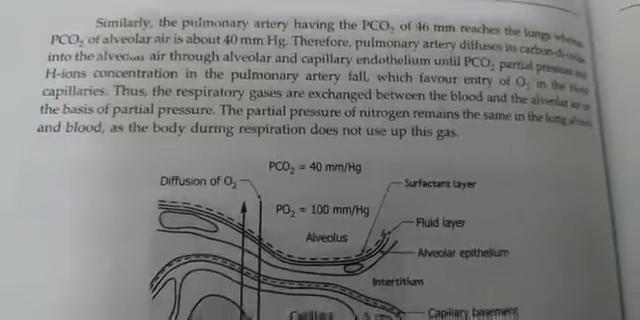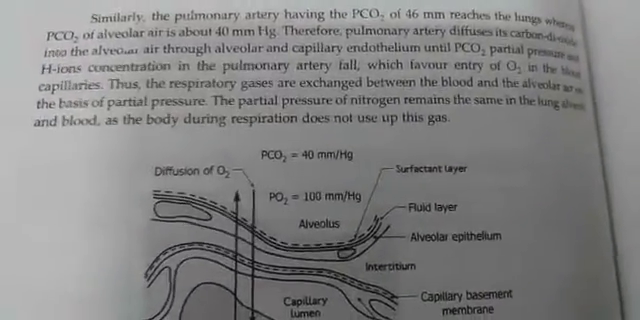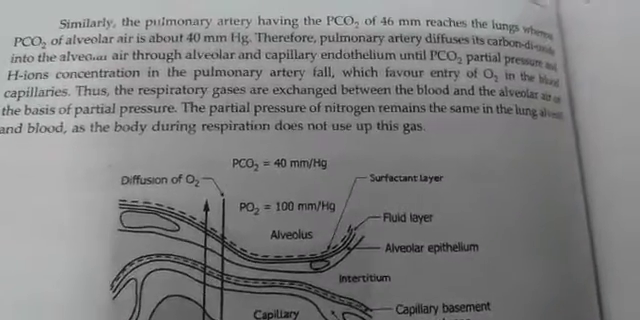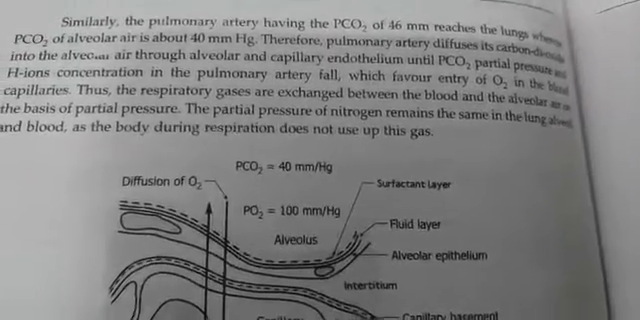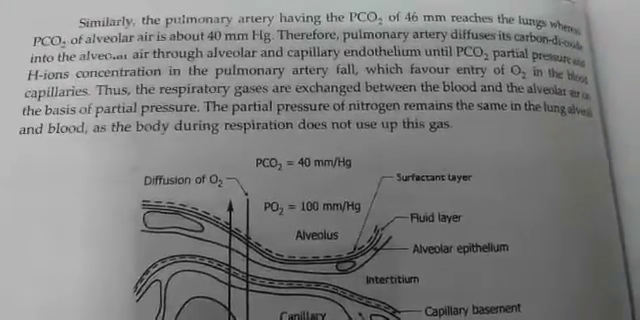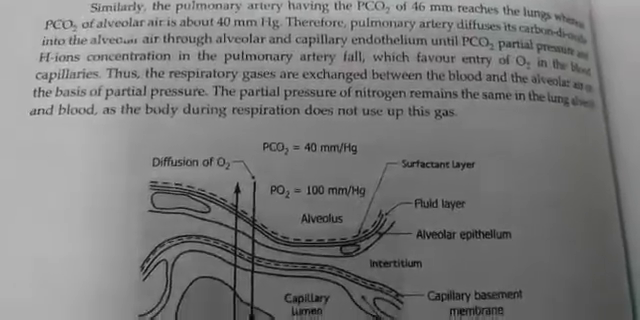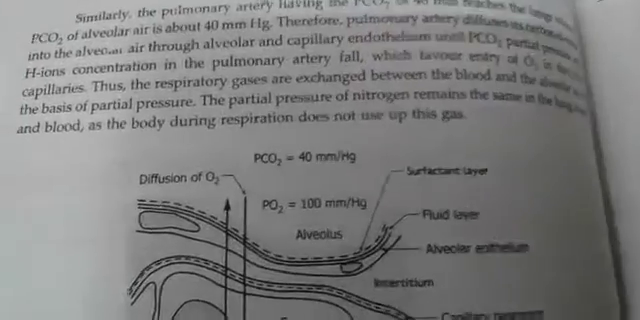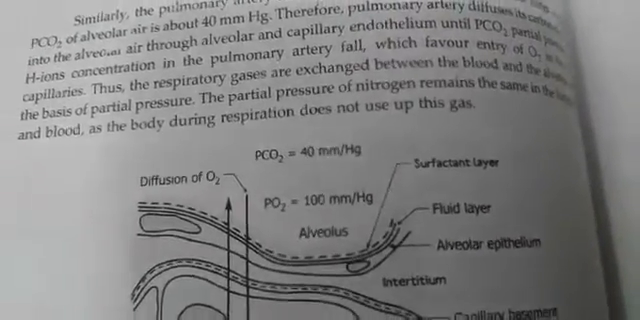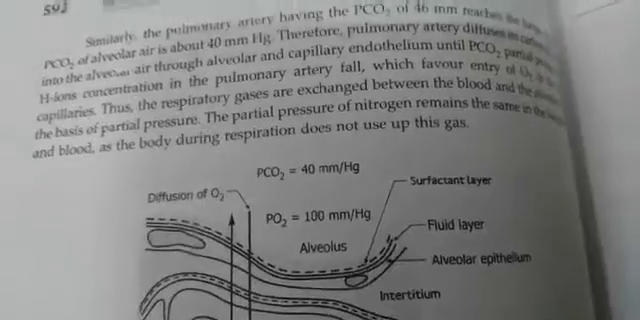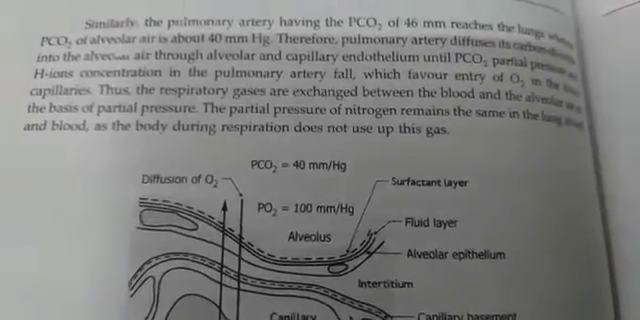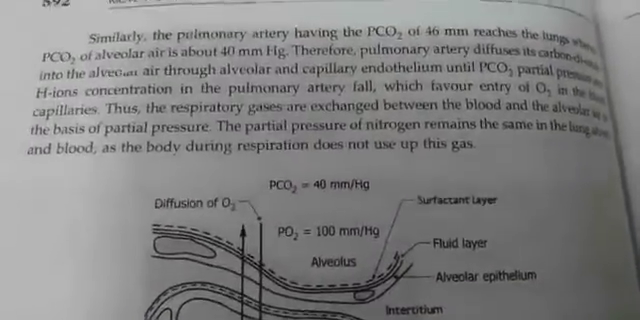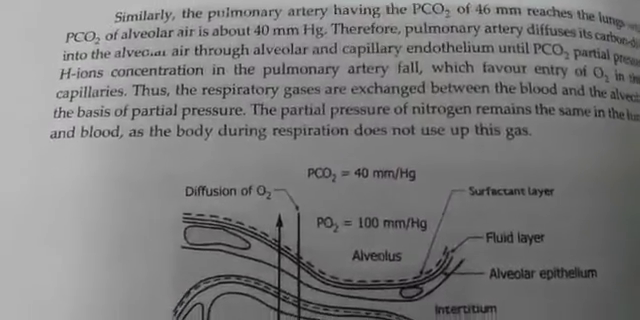This exchange of gases is only dependent on pressure, because things always move from high pressure to low pressure. So the partial pressure of nitrogen remains the same in the lung alveoli and the blood. Only which pressure is changing? The partial pressure of carbon dioxide and oxygen are regularly changing, but the partial pressure of nitrogen remains the same in the alveolar region and the blood, as the body does not use up this gas during respiration, so its pressure will remain the same.